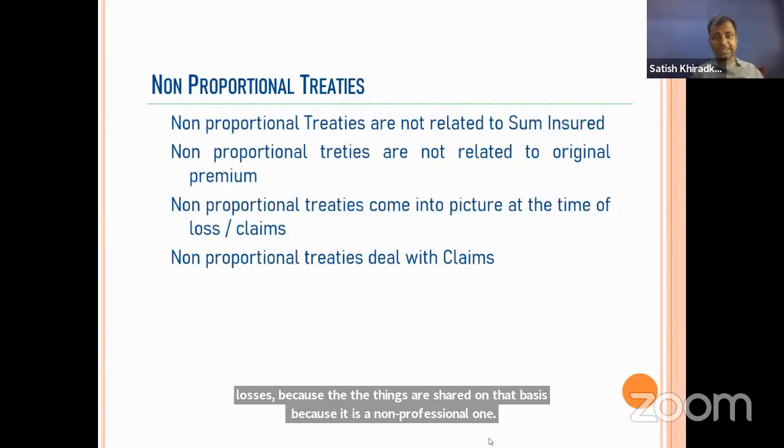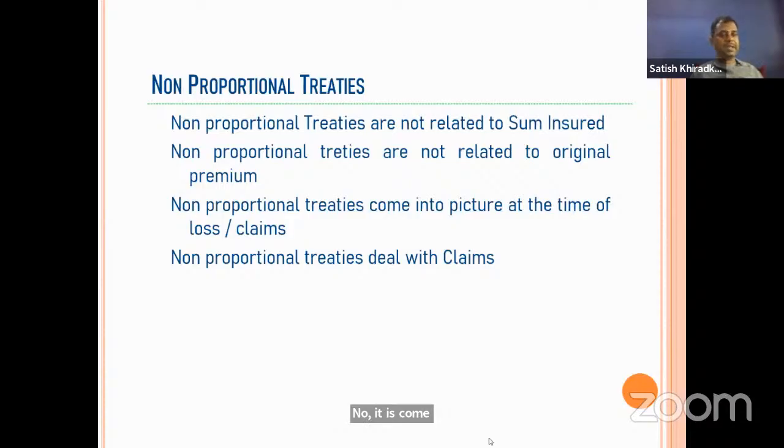Now it comes into picture only when loss or claims arrive, and these are not related to the original premium. In proportional treaties, we have seen that whatever sum insured was with the reinsurer, you applied the same rate with the reinsurer's share, then you arrived at the premium. But that is not the case in non-proportional treaties, because we are not sharing the sum insured, we are sharing the losses. On that basis, calculation of premium is very tricky, not as simple as proportional treaties.